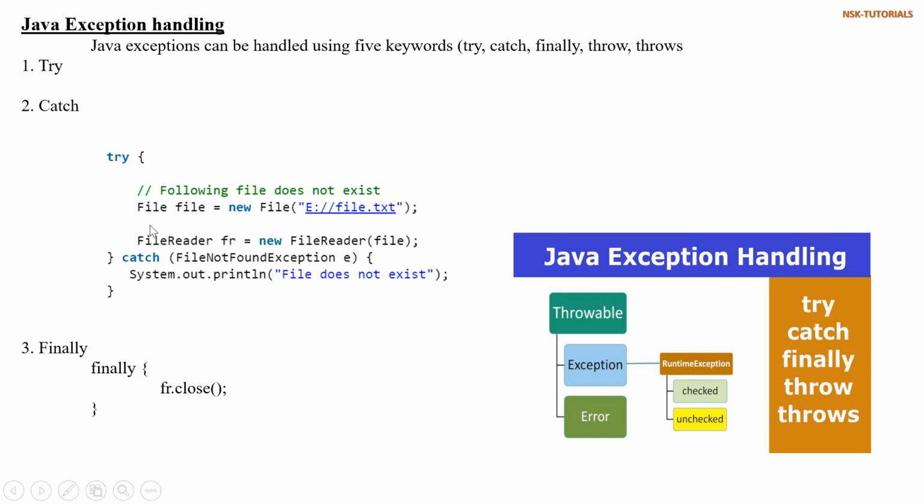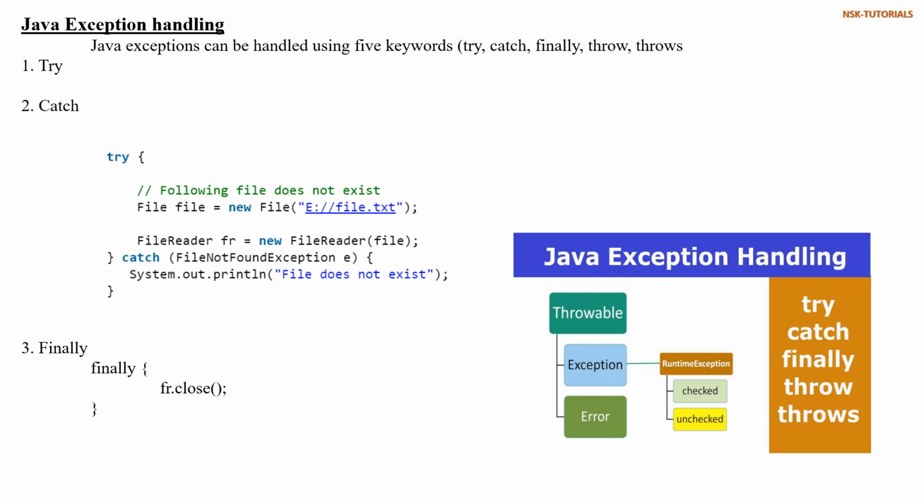If we get an exception during execution of the program, at this line, it will be caught here and it will print this message to the user. The file not exist message will be printed.